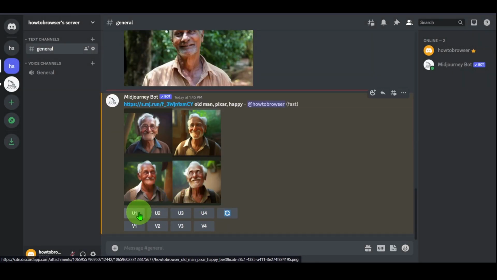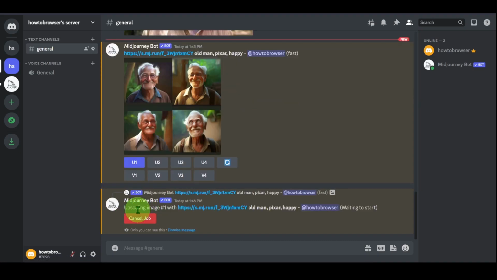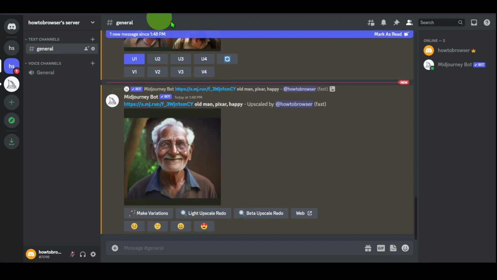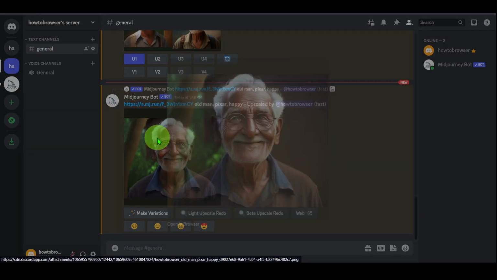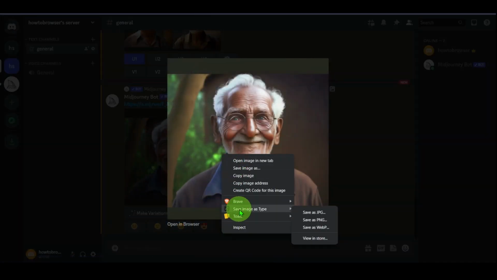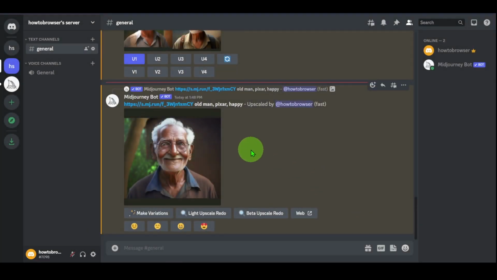Now let's say we can select the first one, two. This is the first one, the second one, the third one, and the fourth one. So let's select the third. Okay, now upscaling image 1 with this. Okay, and it looks amazing. Now you can click on the image, right click, save image as, type, and select PNG. And that's all you have to do.